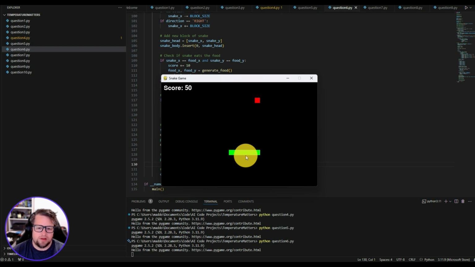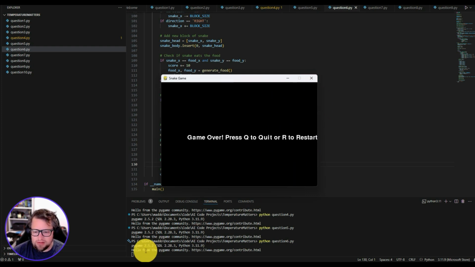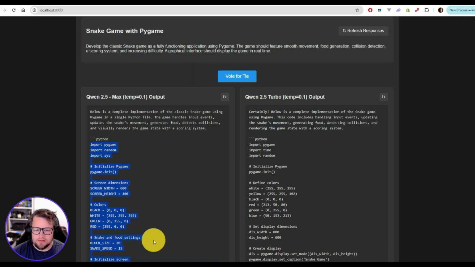Yeah, this is working well. I can't turn back on myself, which I think is okay. I actually prefer that version, to be honest, when you can't go left and then right and kill yourself by going directly into it. The speed of this is absolutely insane, for a lot of them are slow and bigger boards. All right, we're going to call that a successful test for Qwen Max.